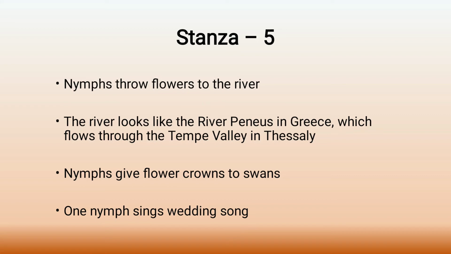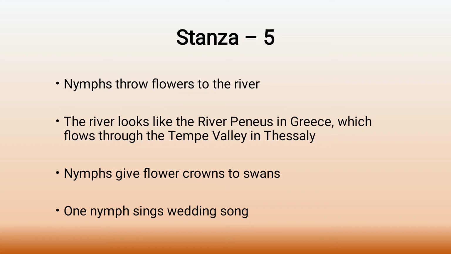And the river, here comes the next point. Once they threw the flowers into the river, the river on which the swans were swimming seems like the river Peneus in Greece, which flowed through the Tempe Valley in Thessaly.